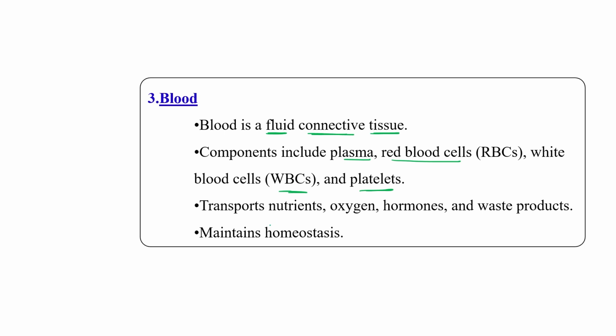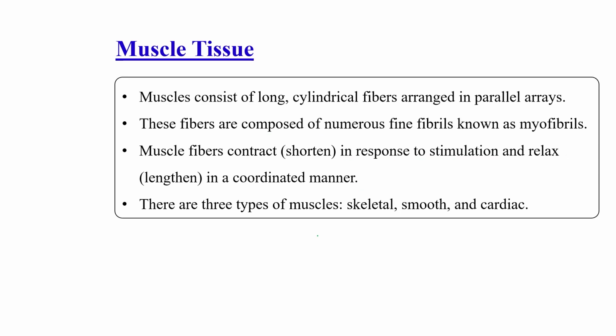What is the function of blood? Transportation of nutrients, oxygen, various hormones and waste products. It also helps in maintaining homeostasis of our body. Now the next type is muscle tissue.